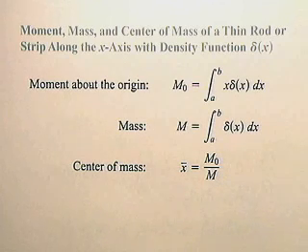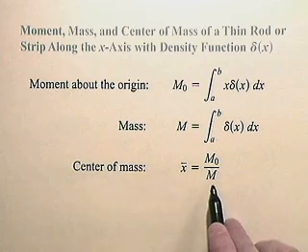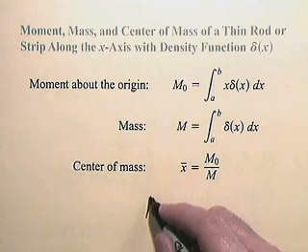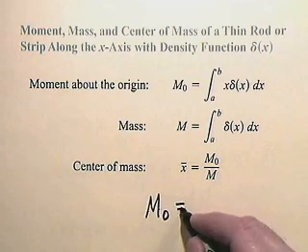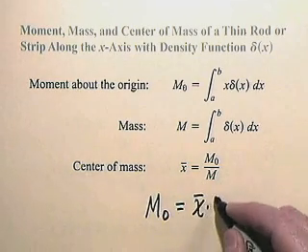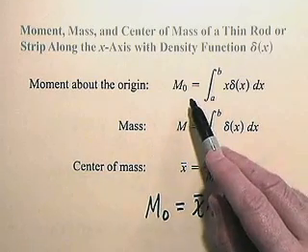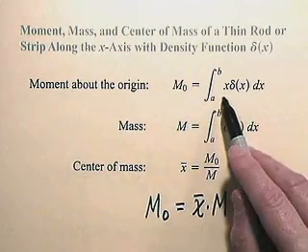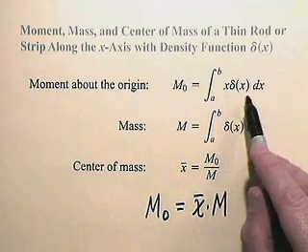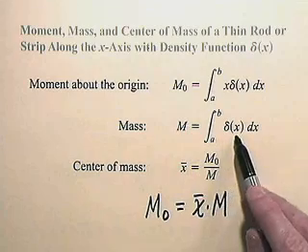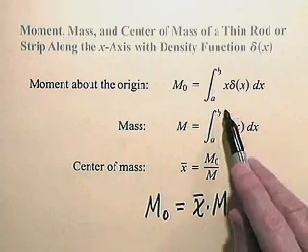Notice if I take that equation for the center of mass and multiply both sides by capital M, it gives me the formula M sub 0 equals x bar times M. Notice up here in the integral for M sub 0, the integrand is x delta x dx, whereas for the mass, the integrand is delta x dx without the x.